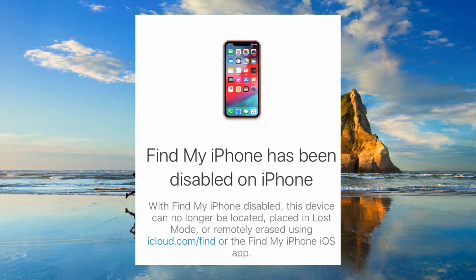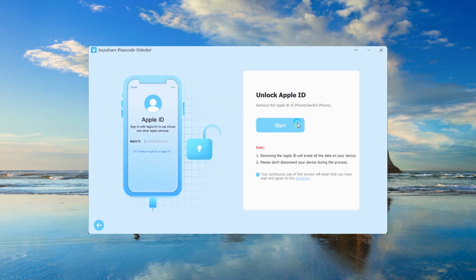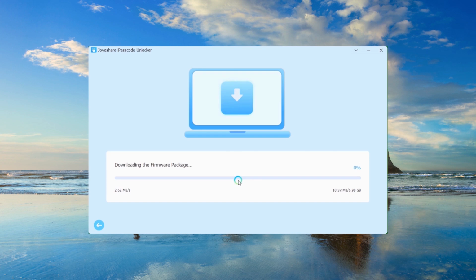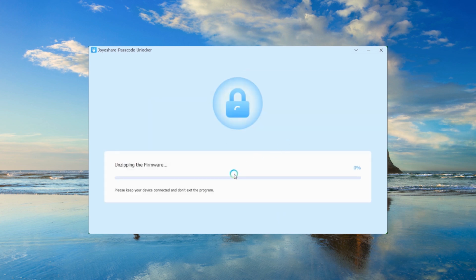If Find My is disabled, connect your Apple device to the computer. Click Unlock Apple ID. Click Start. Check the information and click Download. The firmware package download will take some time, please be patient. Click Unlock. The Apple ID on the device will be removed.